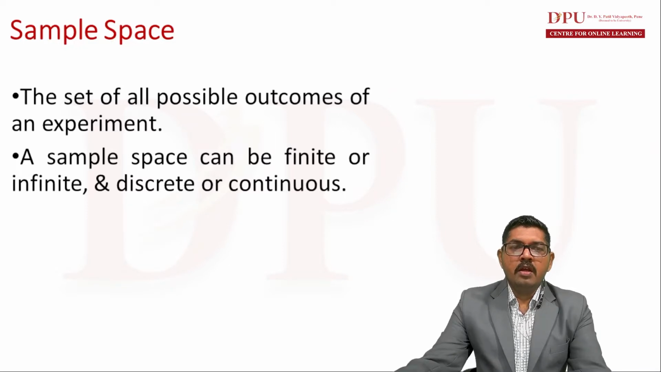Then continuous. Continuous means when we cannot mention the outcome of the experiment in discrete numbers or discrete elements, we have to mention the outcome of an experiment over a range. In such a situation, the outcome or the sample space is said to be continuous. The examples are height and weight. All the measurable variables can be classified as continuous variables, and all the countable variables can be considered as discrete variables.